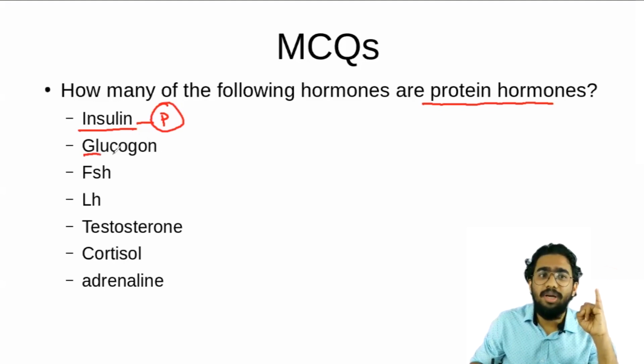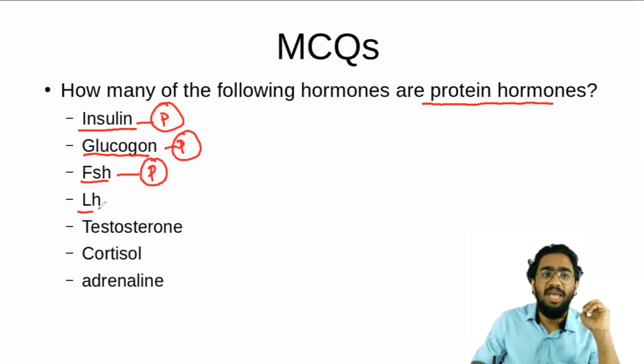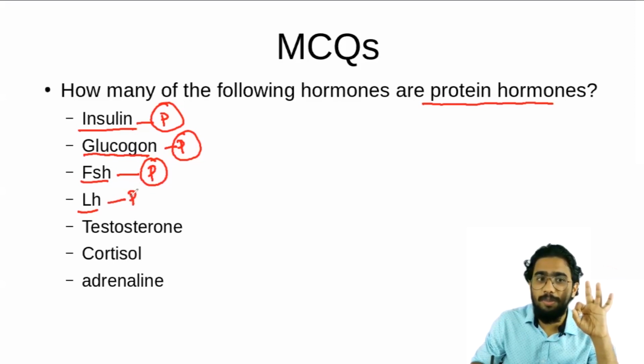And what about glucagon? Glucagon is the same way, it is not coming under the 3 lists, so it will also be under the protein hormone list. What about FSH? Also the same way, it is not included in the 3 lists, so it is also a protein hormone. LH, we have to check the 3 lists. Which are the 3 lists? Amino acid derivatives, steroids and iodothyronines. No, not included, so it will also be a protein hormone.